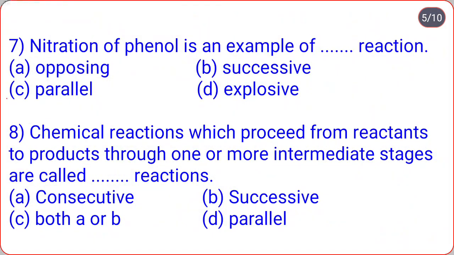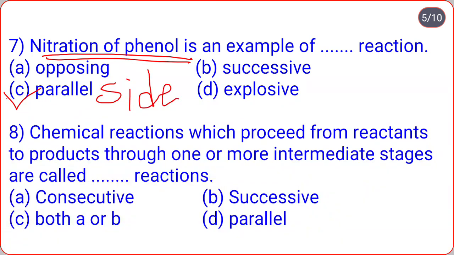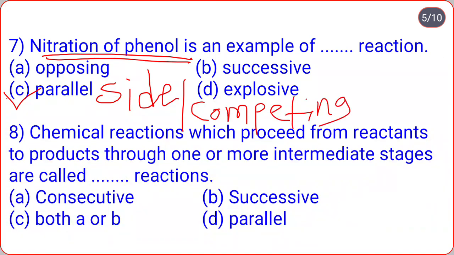Remember that. Nitration of phenol is an example of dash dash reaction. Opposing, successive, parallel, explosive. So correct option is C, nitration of phenol. Remember that nitration of phenol is an example of parallel reaction. Parallel reaction is also known as side reaction or competing reaction.